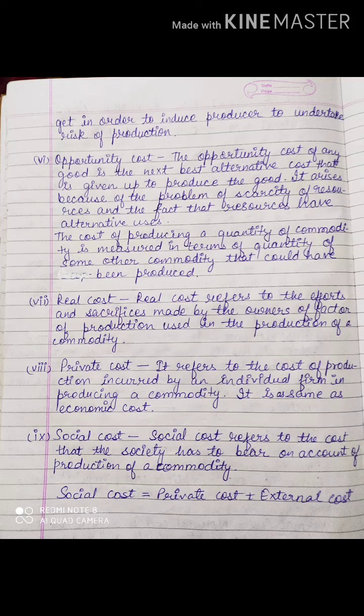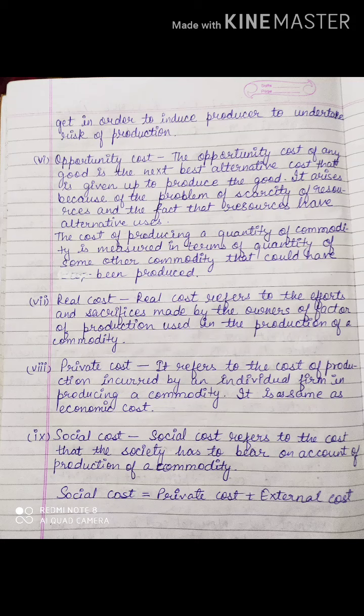Fine. So what is real cost? That is the efforts and sacrifices made by the owner used in the production of a commodity. So whatever sacrifices, whatever inputs, whatever money, whatever efforts he is putting in, that is all calculated as real cost.